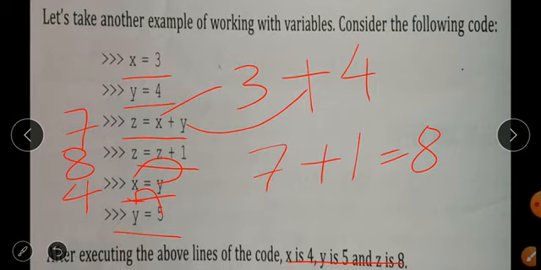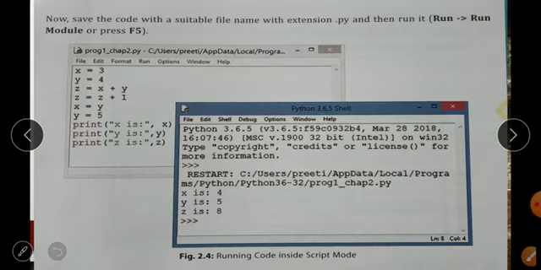Now next, see this. When you type this script in Python, you will get the following result, because in the print statement, see here x is, colon, whatever you write within the double quotes will be printed exactly like that. That is a string constant. So you will get the result x is 4. Next line, x is 5, and y is, colon, then 8. This type of result you will get.